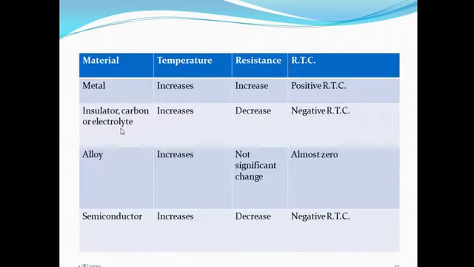For insulator, carbon and electrolyte, an increase in temperature gives a decrease in resistance, hence they have negative RTC. For alloy, with an increase in temperature there is no significant change in resistance, so RTC is almost 0. For semiconductor, an increase in temperature gives a decrease in the resistance, and hence RTC is negative.